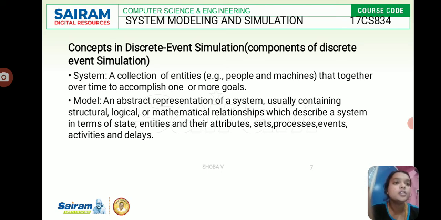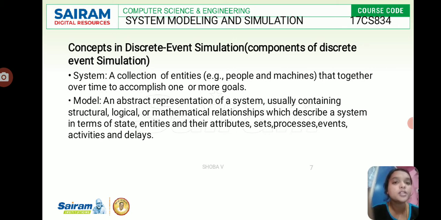Now we'll see the components of discrete event simulation. System: a collection of entities, for example people, machines, or any other real world entities that work together over time to accomplish one or more goals. Model: an abstract representation of a system, usually containing structural, logical or mathematical relationships which describe a system in terms of state, entities and their attributes, sets, processes, events, activities and delays.